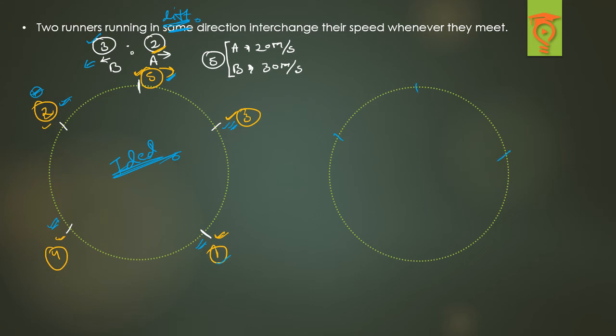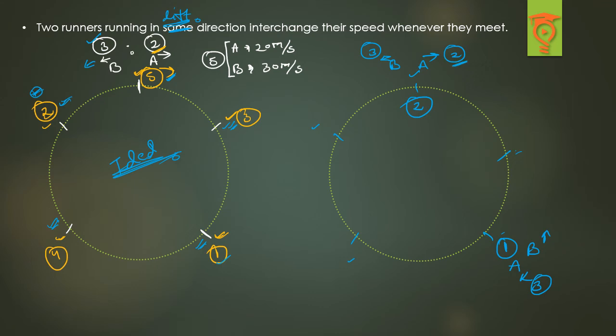Now what I know is there will be 5 meeting points in the ideal case. So let's say A is running here and B is running in this direction, A with 2 and B with 3. So the first meeting will be at 1, 2. So this will be the first meeting point, and A will be running in this, B will be running in this, but now A will be running at 3. So I need to count 3 from this. So 1, 2 and 3. So this is the second meeting point.